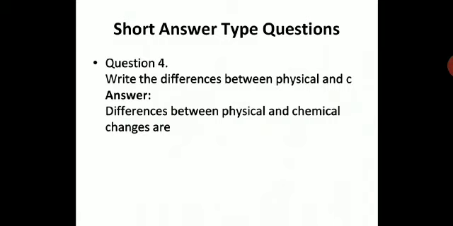Write the differences between physical and chemical changes. So you are going to write the difference between physical and chemical changes. You have to make points of difference. You are not going to write this in your notebook, children. You are going to just go through the video. It's a revision session for you. So kindly listen to the video carefully. You are not going to write this in your notebook as you have done in the previous session. You need to just listen to the question and answers, and you need to recap the concept, reinforce, drill, and revisit those concepts.